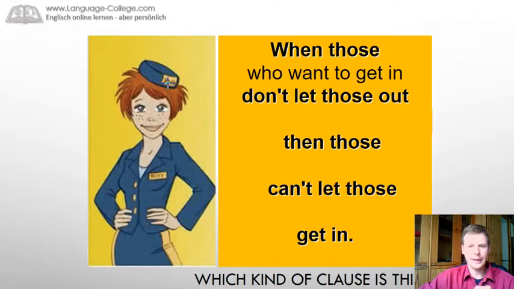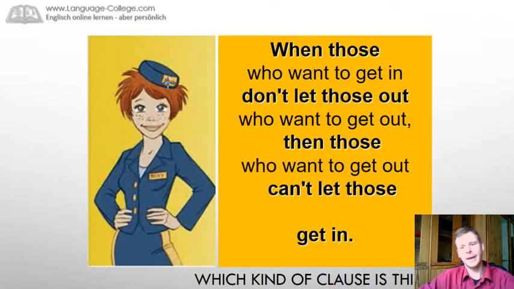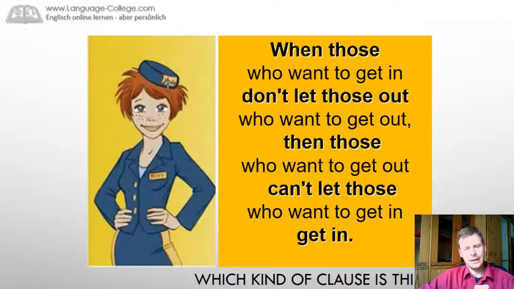When those who want to get in don't let those out who want to get out, then those who want to get out can't let those who want to get in get in. Still, you have to think about this sentence, but it makes sense. And this is given by this additional information, who want to get in and who want to get out. And it's absolutely clear that we're talking about relative sentences today.